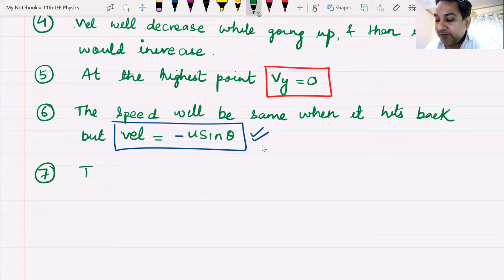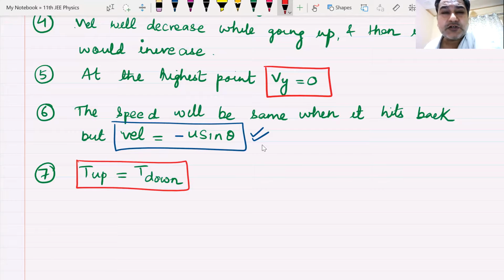One thing, time taken to go up would be equal to what? We have done this in the previous chapter. Time taken to go up will be equal to time taken to come down. Do we understand this? Anyone has any doubt, please raise your hands. Time taken to go up will be equal to time taken to go down. Great. One more point we can add here.